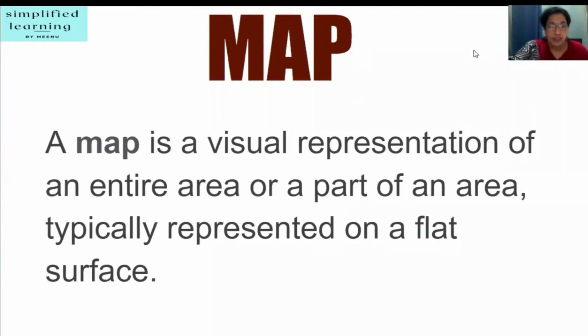The topic for today is maps and diagrams. Yes, representation of geographical features with the help of maps and diagrams. So let's start. There are various ways of representing the earth like maps, globes, sketches, plans and diagrams. Here we are going to talk about maps and diagrams. So let's discuss map first.